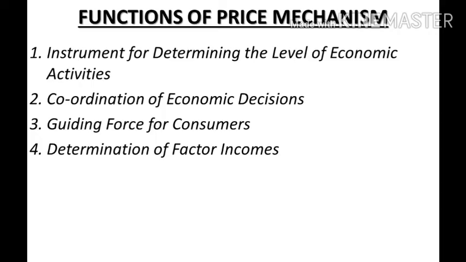The remunerations paid to different factors of production: wages are paid to the laborer, rent is paid when you are giving your property on lease or hiring your property to someone else, interest is paid for capital, and profit is given to the entrepreneur, right? These are the factor incomes that are paid to the respective persons, right?